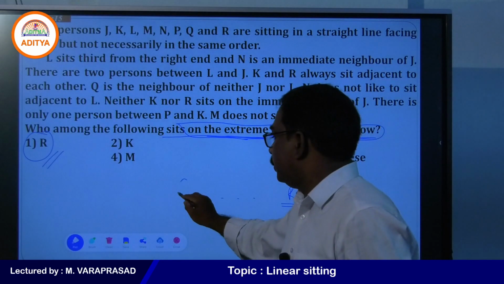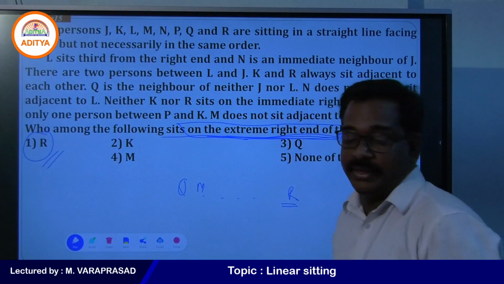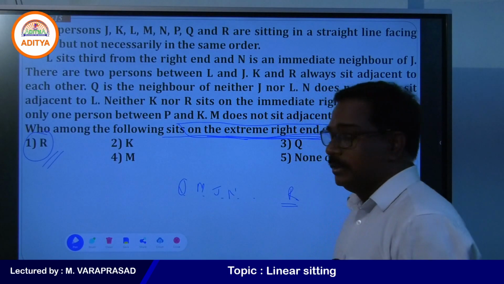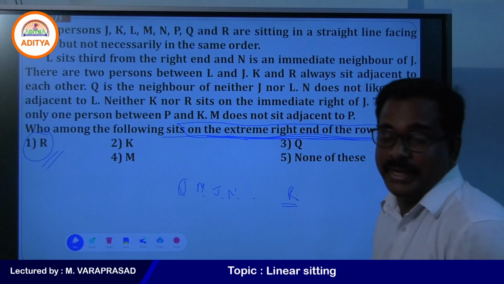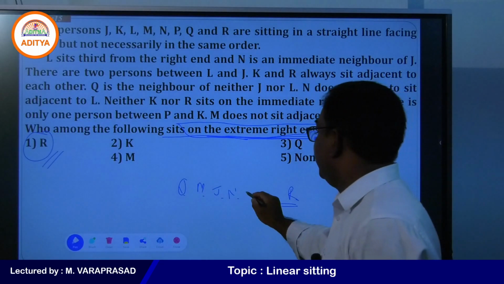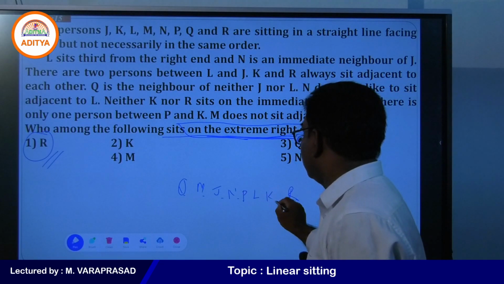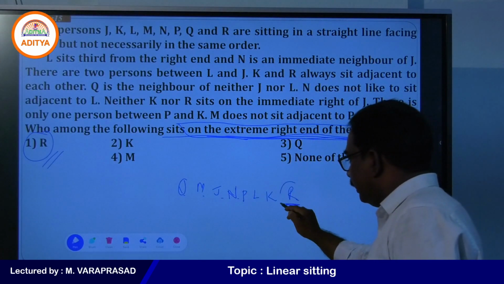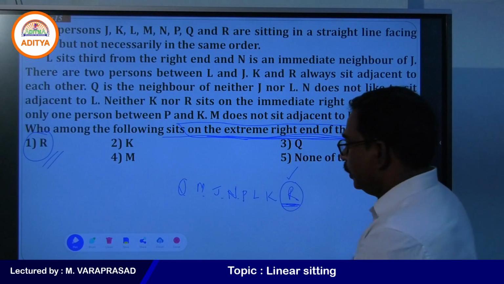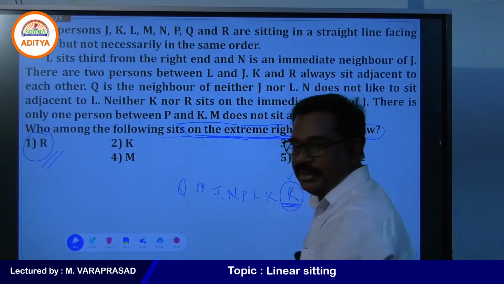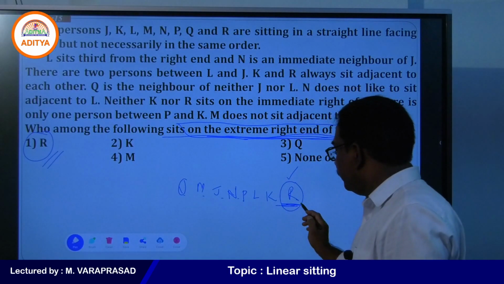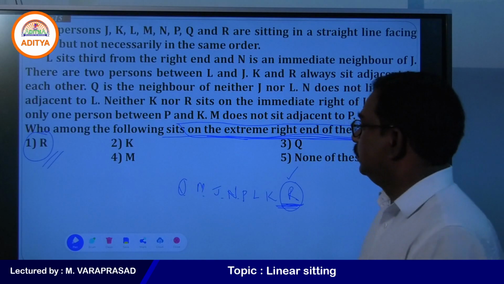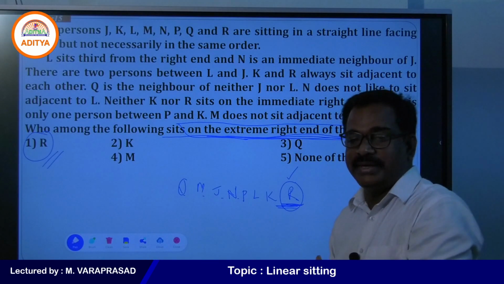What is our arrangement? Our arrangement is Q, M, J, N, P, L, K, R. So, this is the extreme right end. R is at the extreme right end, and Q is at the extreme left. So, that is the first paragraph that we discussed.